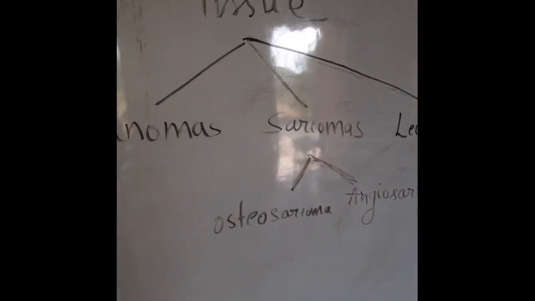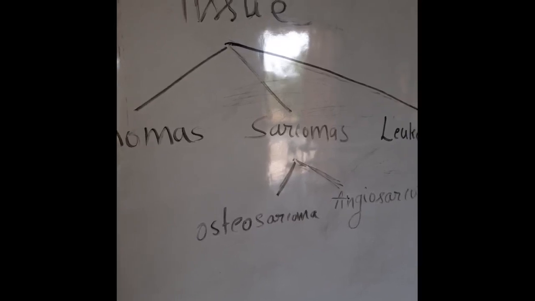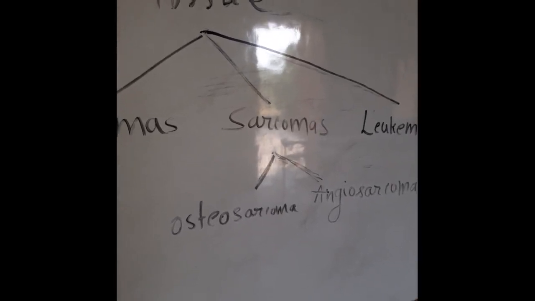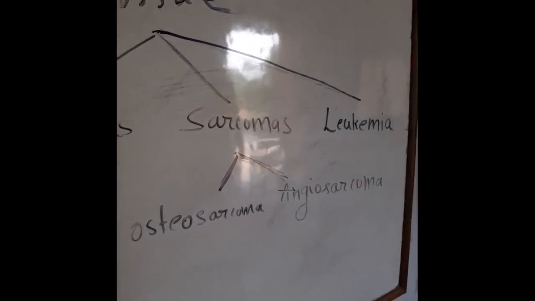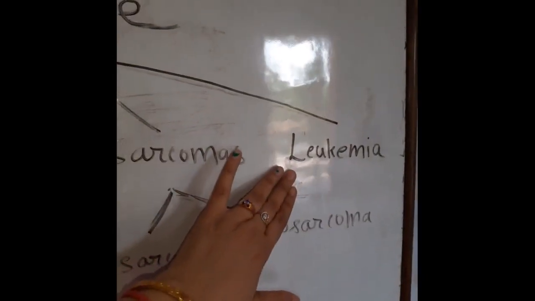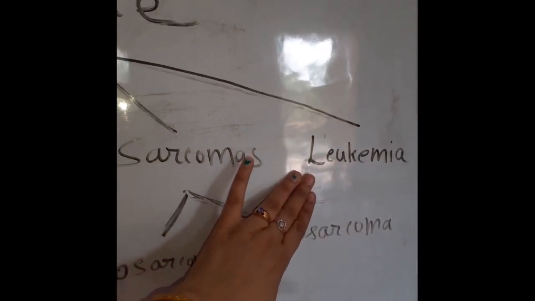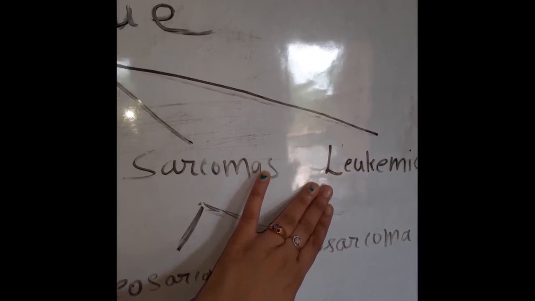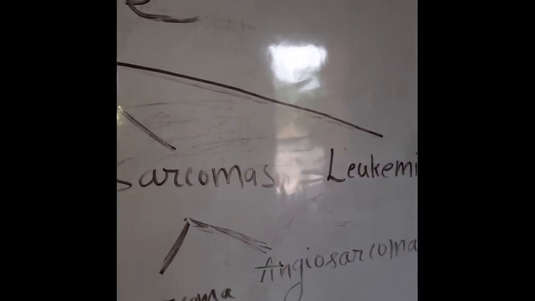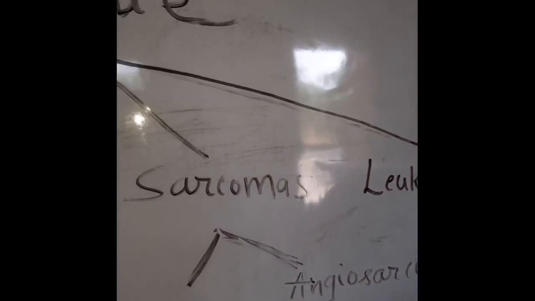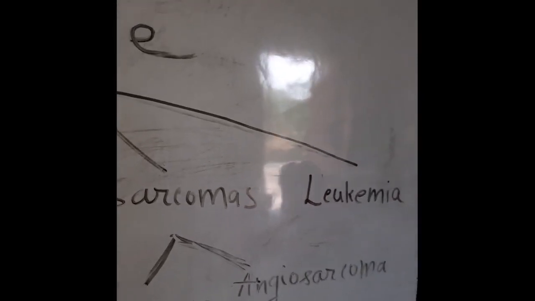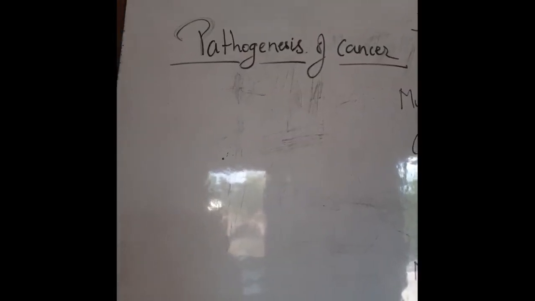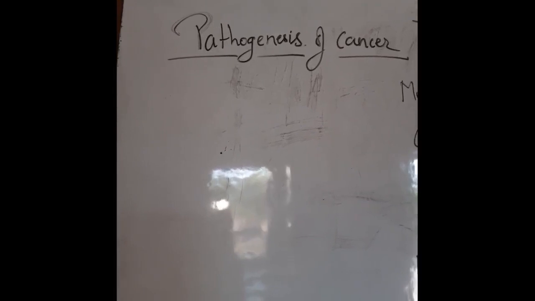Osteosarcoma is the bone forming cell malignancy and angiosarcoma is the blood vessels malignancy. Third one is leukemia. Leukemia is the malignancy of blood forming tissues and developed from the precursor WBCs.